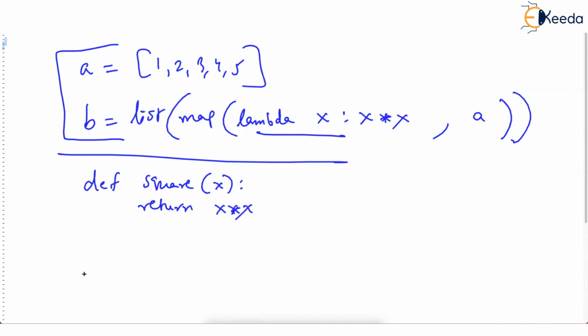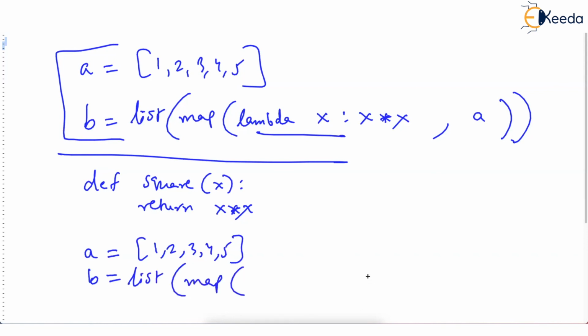Okay, and then the main script over here would be A is equal to 1, 2, 3, 4, 5, and then B is equal to, we will say your list created by using map, and we are mapping values of A, but mapping will be done by using square function, and one more bracket for the list, and then print B. Nothing new here.